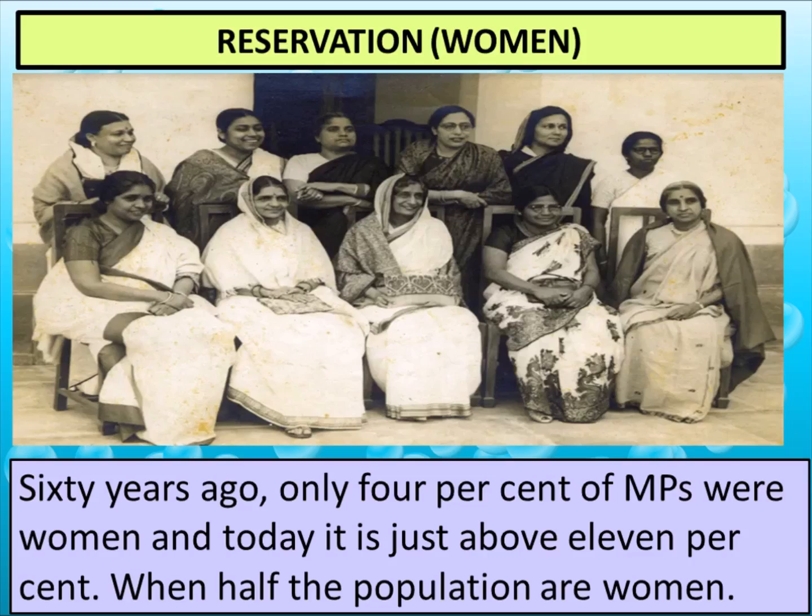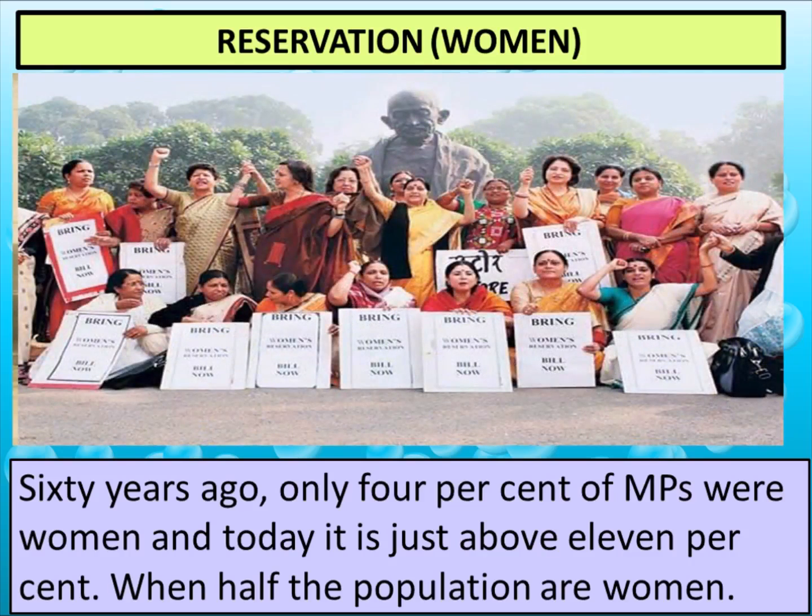So it means out of 545, at least 200 women MPs should be there in the parliament. But no, we have only 11% women MPs in the parliament. So still we cannot say that we have equality for both genders, because political parties don't give their tickets to the women most of the time.